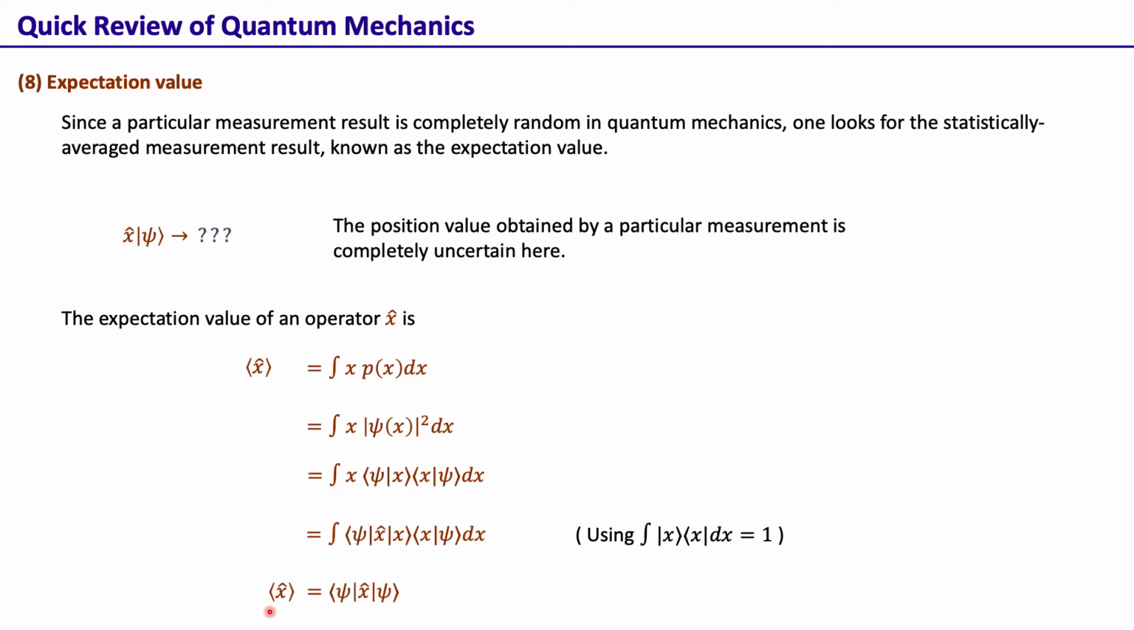So that is the expectation value of this position operator, but this is the same thing as we get for any operator. So for any operator we have in quantum mechanics, this quantity is the expectation value of that operator. That is, this is the averaged measurement value that we will obtain of that particular physical variable.